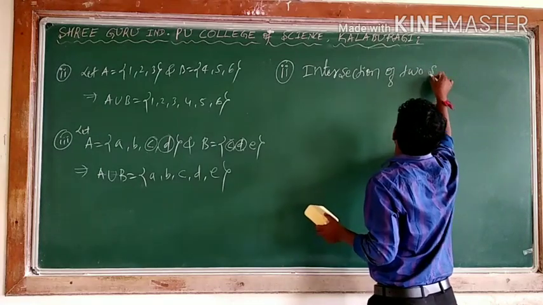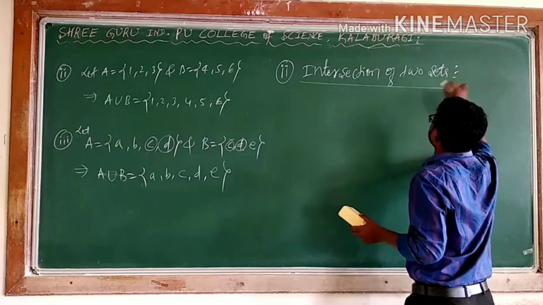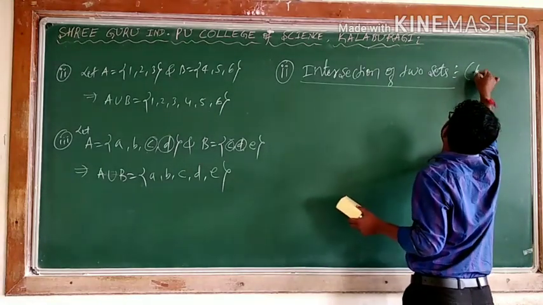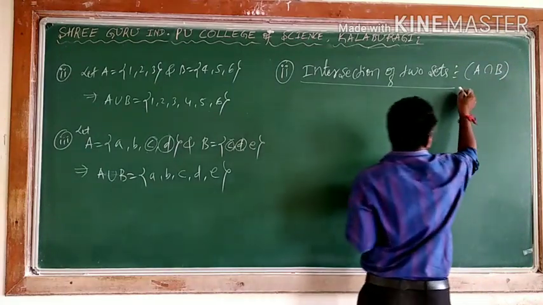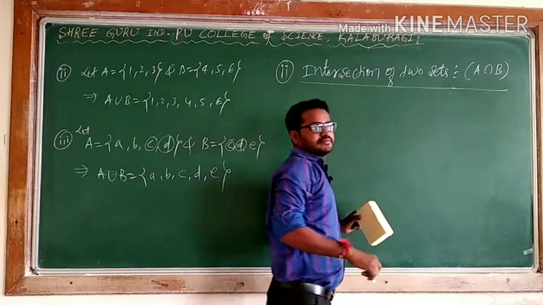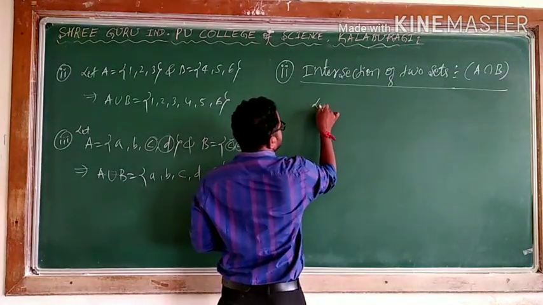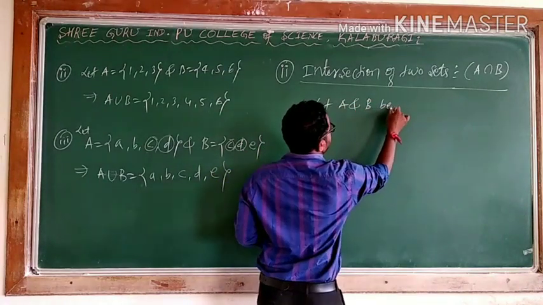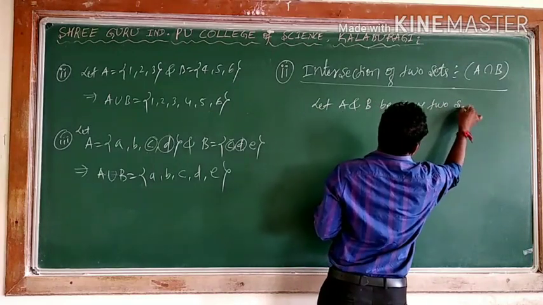Intersection of two sets. Here we will denote it like A intersection B. That previous symbol can be taken as a reciprocal. Let A and B be any two sets,